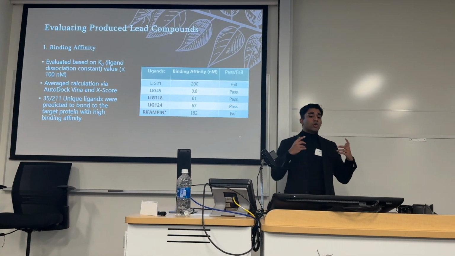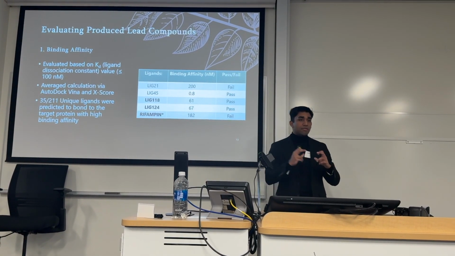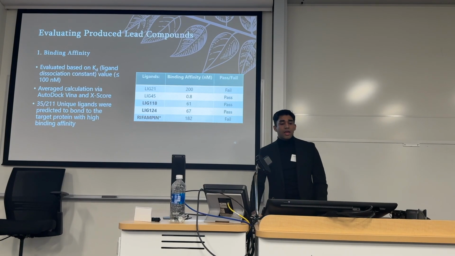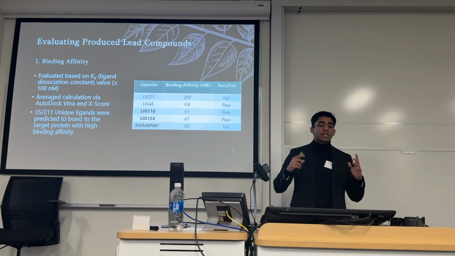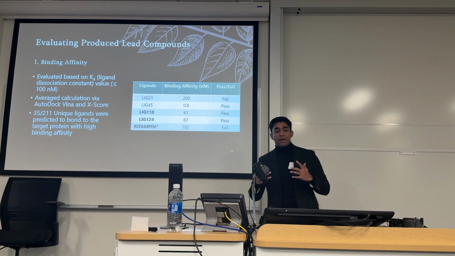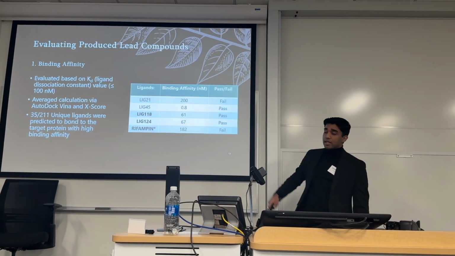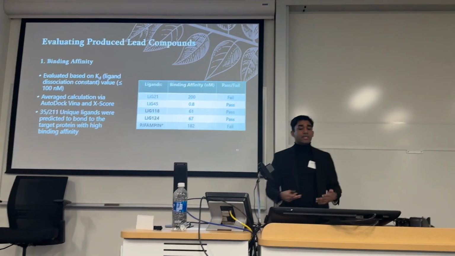We can use AutoDock Vina and X-Score to average the calculation for that. And out of that, we were only able to get 35 out of 211 unique ligands to bind to the target protein with high binding affinity. This overall tells us our basic concept and thinking.